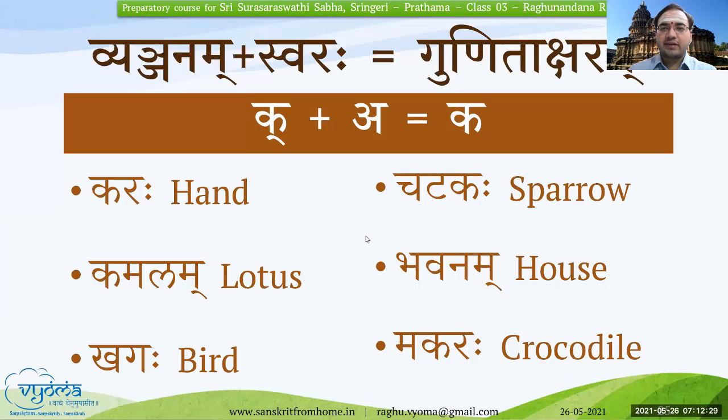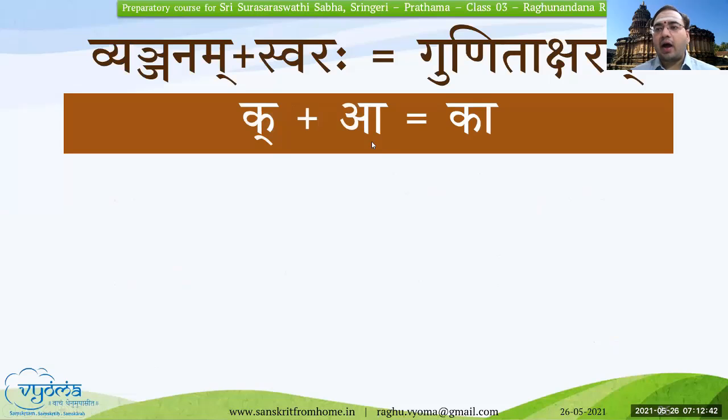Now we will go to the next Gunitakshara. Please note down K plus Aa is equal to Kaa and how to write it. It is the same as what we have learned in Vyanjanam. Now K plus Aa is of two matra kala. We know it: Aa is a dirgha swara, and when we join, it becomes Kaa. Again, this is a dirgha swara and requires two matra kala. Kaa. Okay, we will see a few examples.